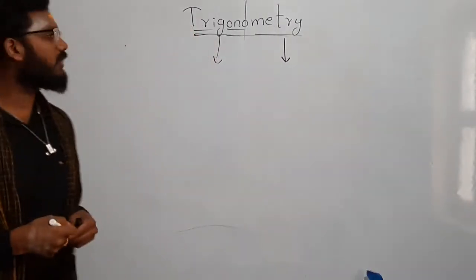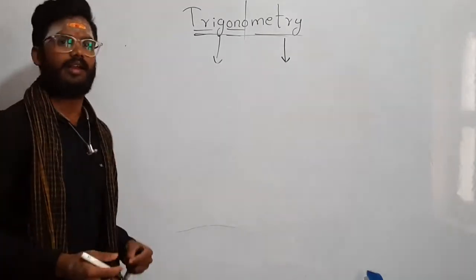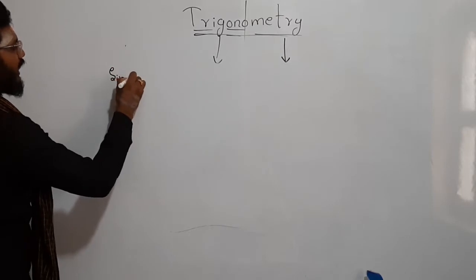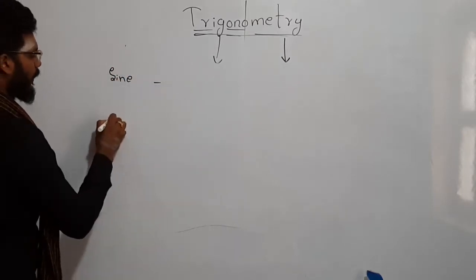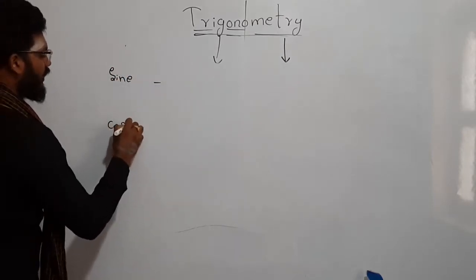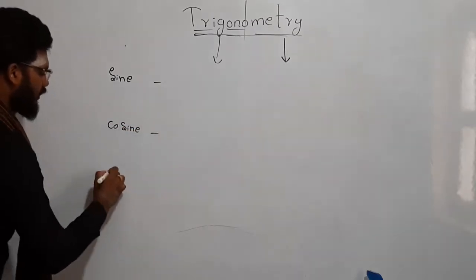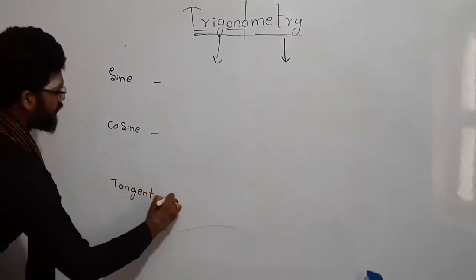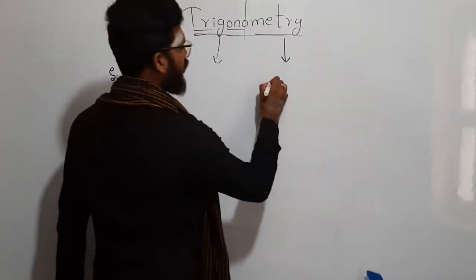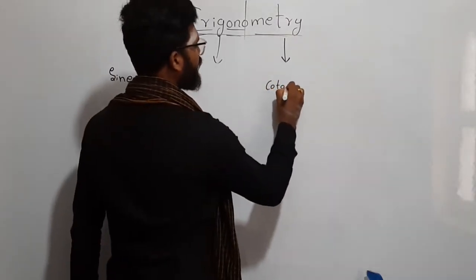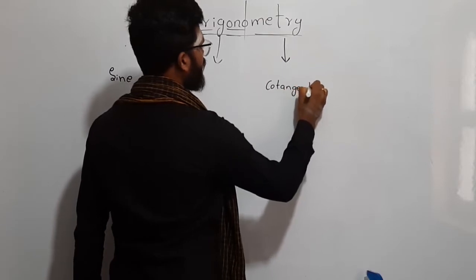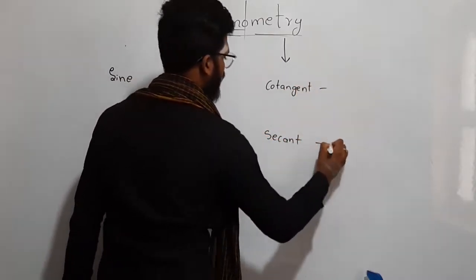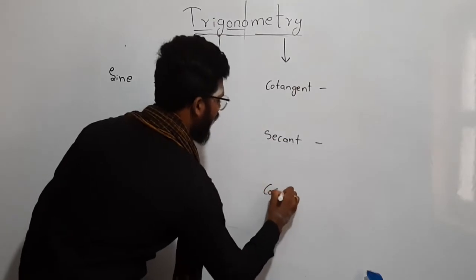So the names of all 6 trigonometrical ratios are as follows: sine, cosine, tangent, cotangent, secant, cosecant.